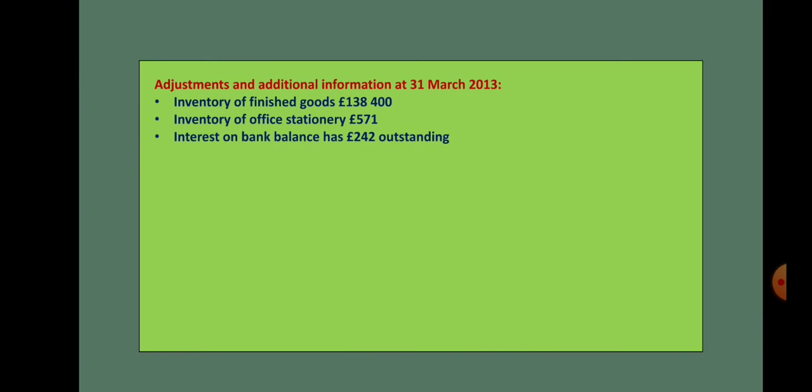Interest on bank balance 242 is outstanding. So interest is what we have to receive, which is an income. So you should add it to that income when we are showing in the statement of profit and loss and other comprehensive income.